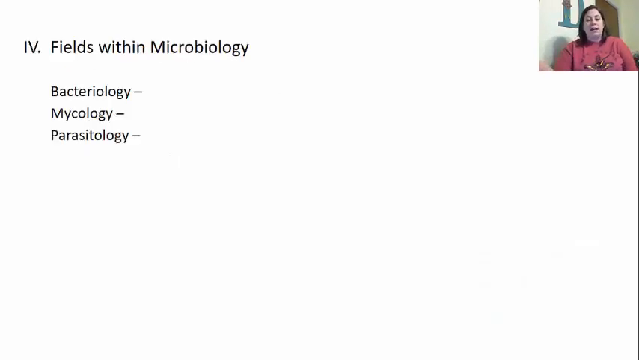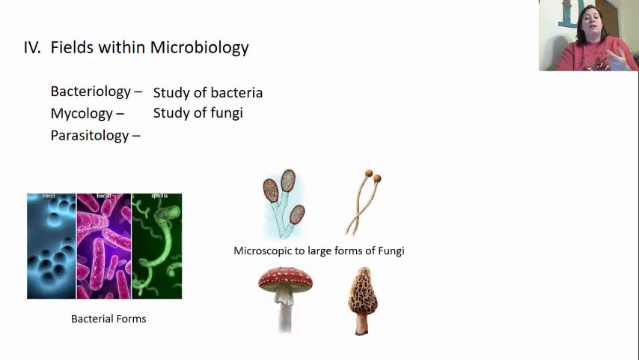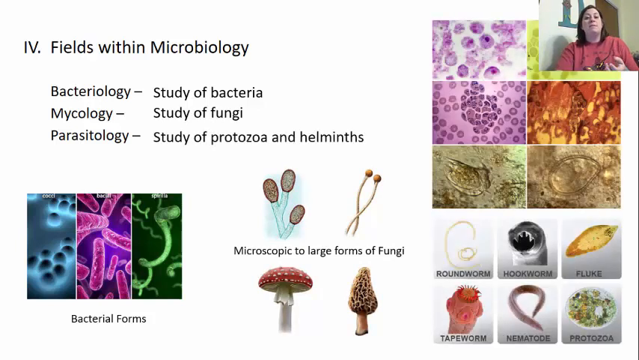Another thing we want to look at in this intro chapter is the fields within microbiology. Microbiology in general means it's studying microorganisms. However, we can also be very specific about what kind of groups we do study. So if you're looking at bacteriology, these are going to be individuals who focus on studying bacteria. We also see mycology. This is going to be studying fungus. And then parasitology is studying a lot of times the protozoa and the helminths, the worms.